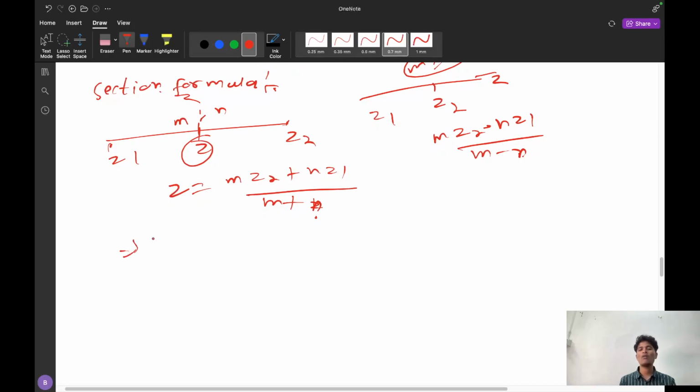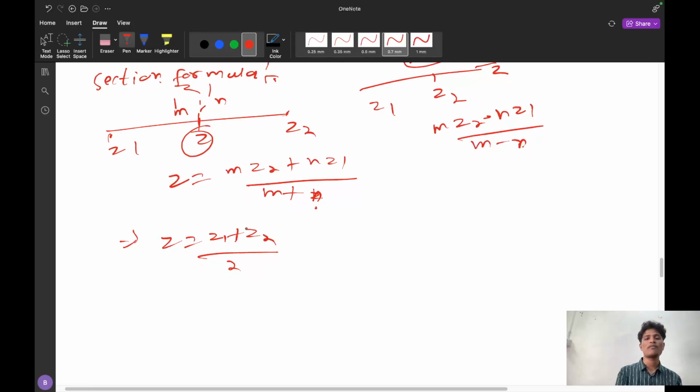And now comes the midpoint, that is z is equal to z1 plus z2 by 2. You already know when it is a midpoint, m is 1 and n is 1, that is a 1:1 ratio, it will divide. And now comes the concept of rotation.